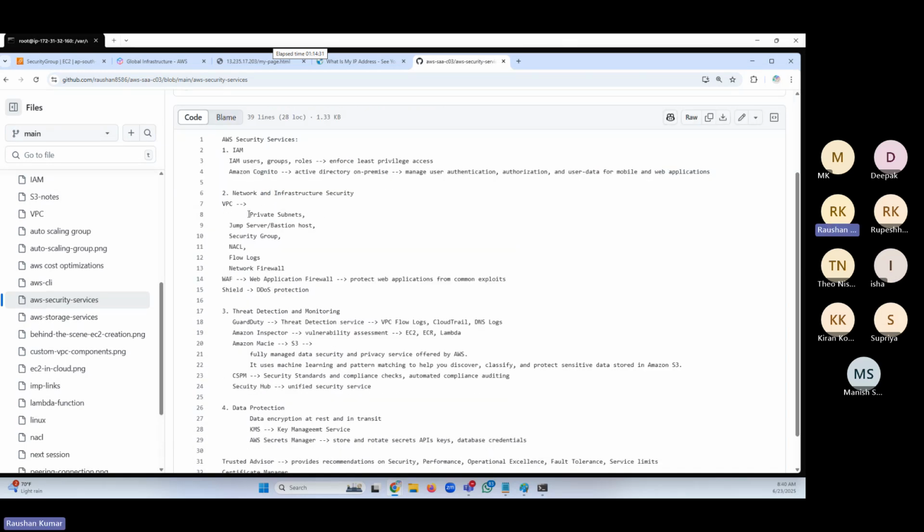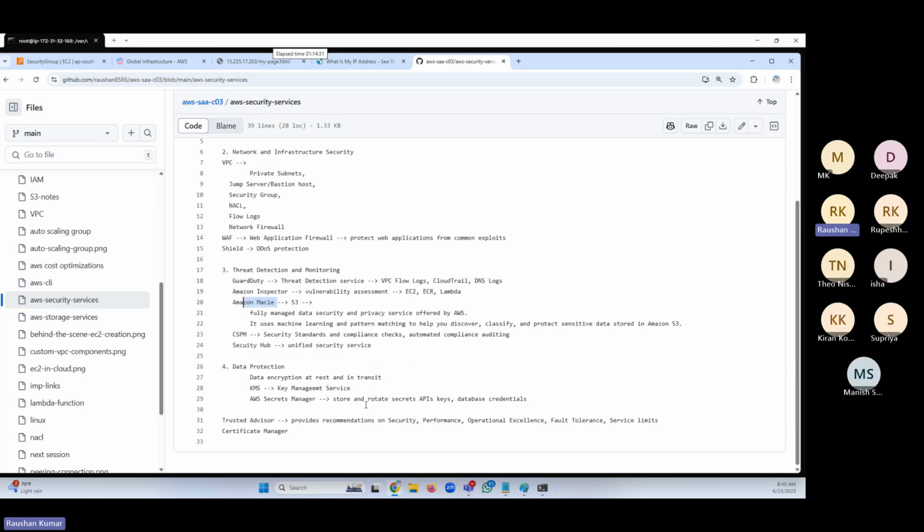In VPC, we have private subnets, security group, NACL, flow logs, firewall, WAF, GuardDuty, Inspector, Macie, and data protection. We are going to cover a lot of things.